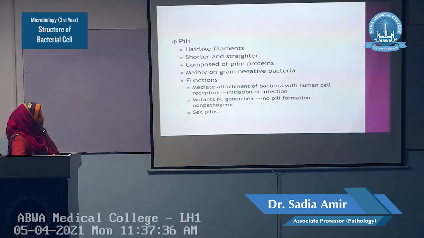One of the pili is very important. I told you before, the sex pilus. This sex pilus is very important for the process of conjugation, for the transfer of genes from one bacterium to another bacterium, and its genes are encoded by the plasmids. Okay, this is a very important pilus.